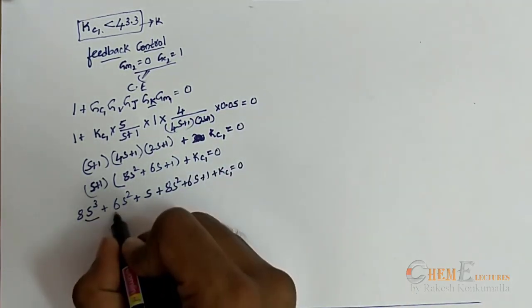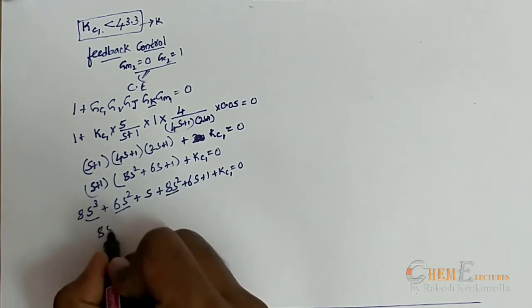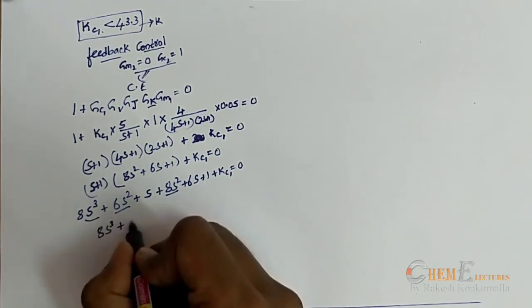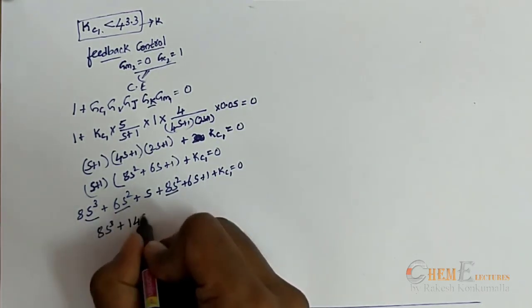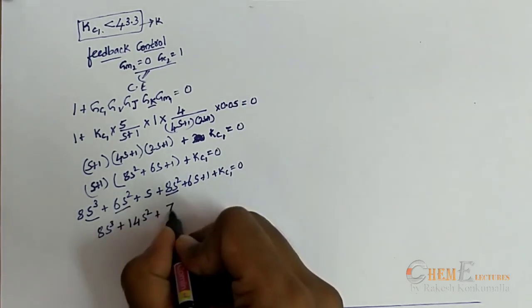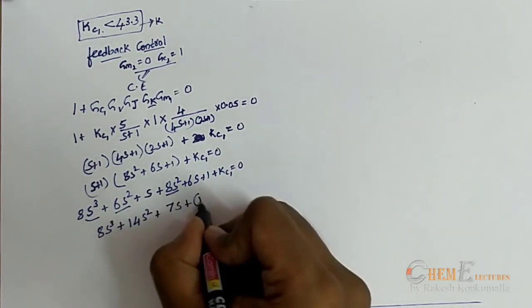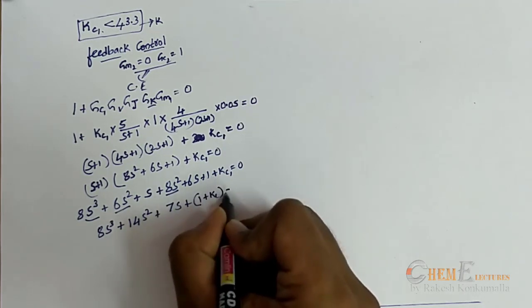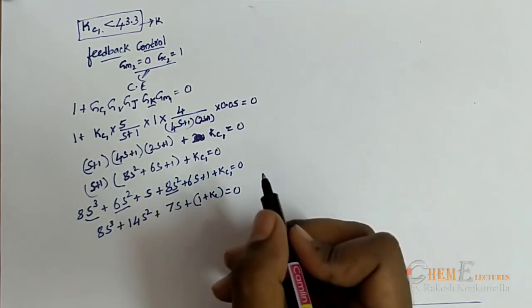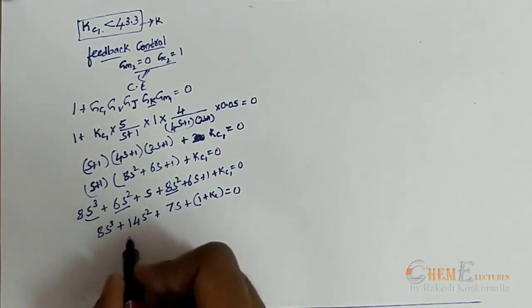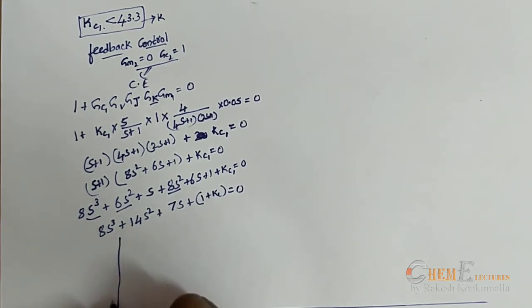Now from this, s square, just add it. It will be 8s cube plus 14s square plus 7s plus 1 plus Kc, which is equal to 0. Now applying the Routh's criterion here to find the range of the Kc.